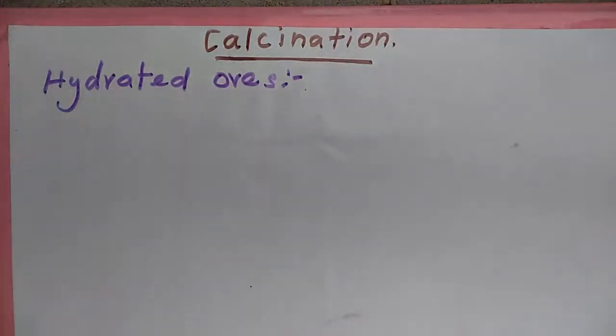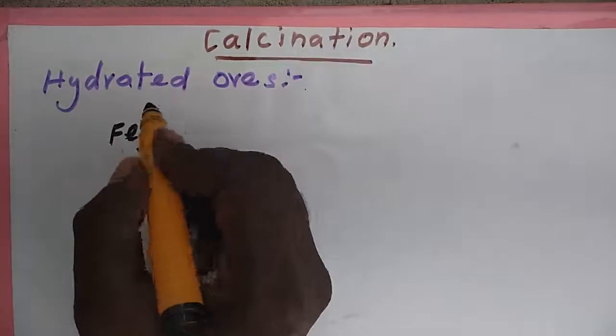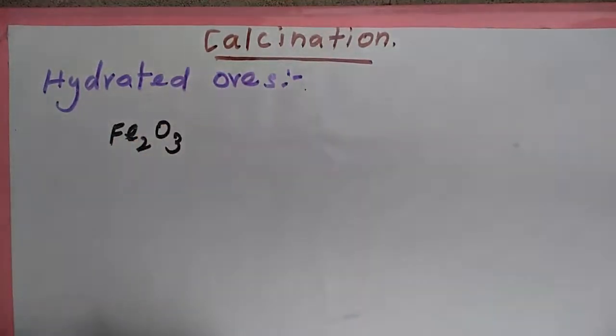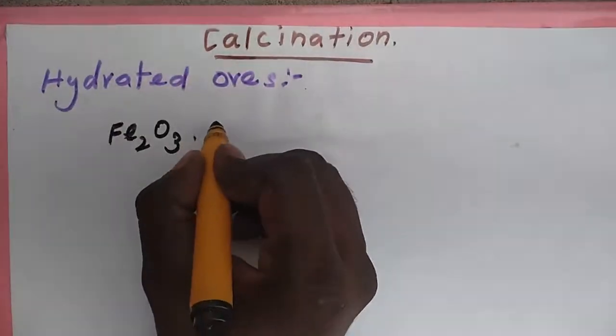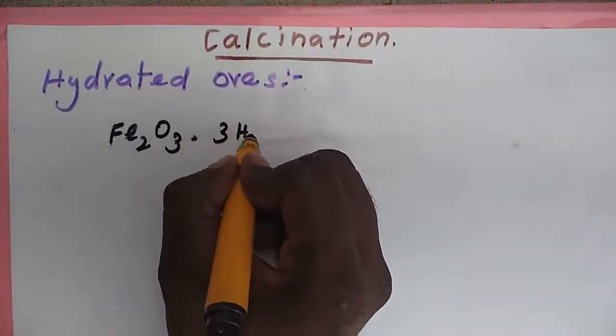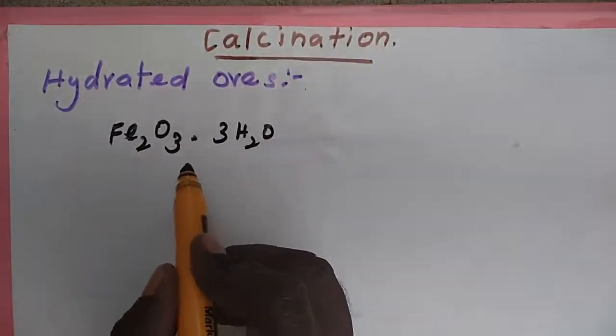Let me take a small example, Fe2O3 with hydrated water, Fe2O3·3H2O. These are hydrated water, not normal water.